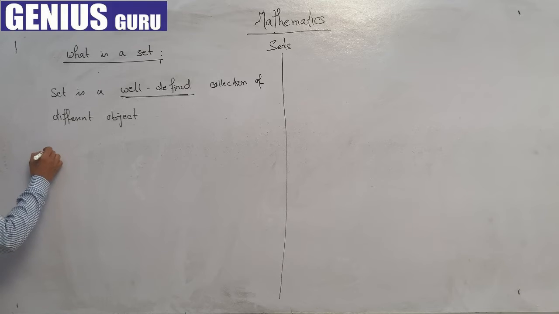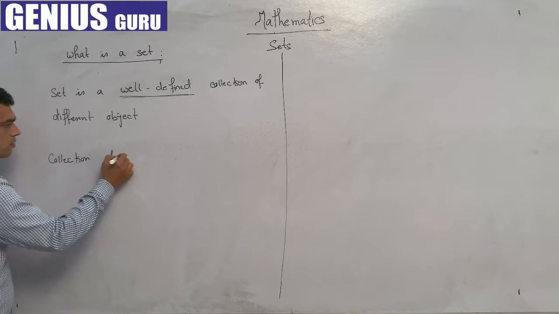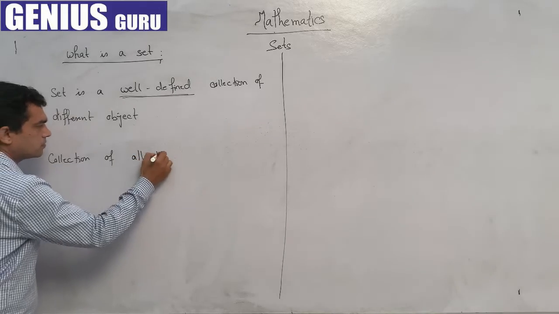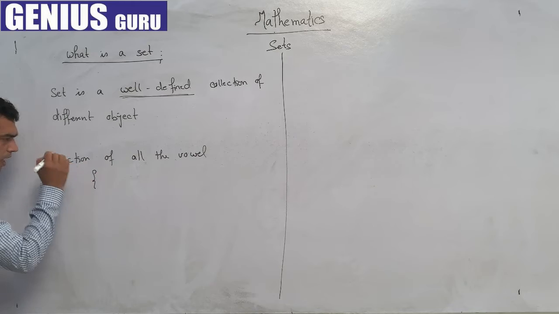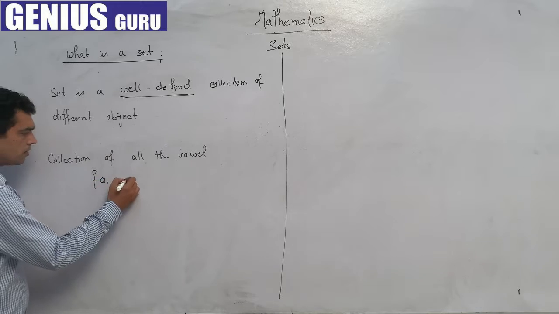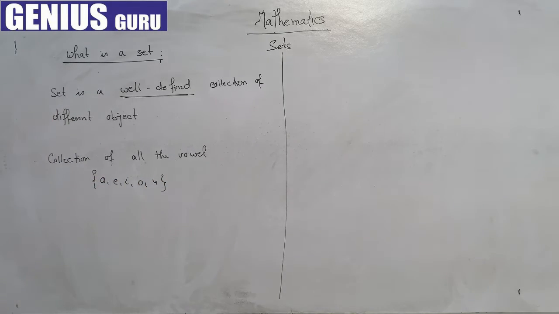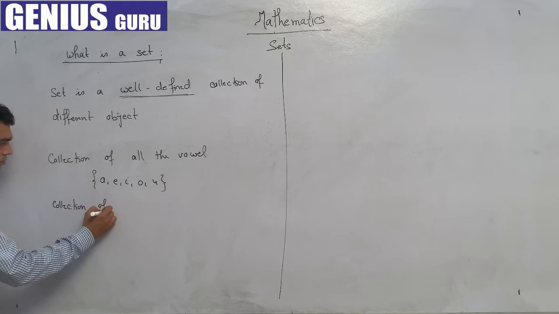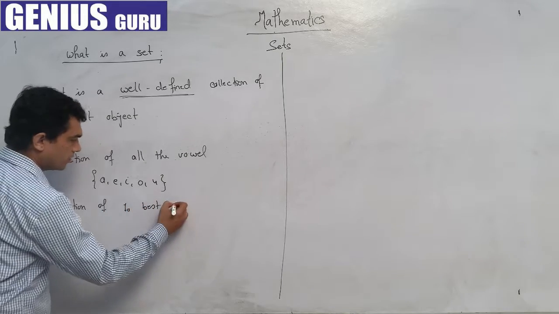Suppose I talk about the collection of all the vowels. We all know that we have 5 vowels in the English alphabet, that is A, E, I, O, U. Now, if I ask you about the collection of the 10 best batsmen of the world.